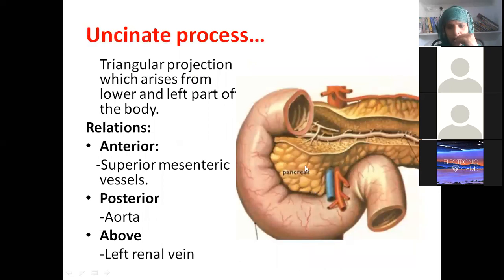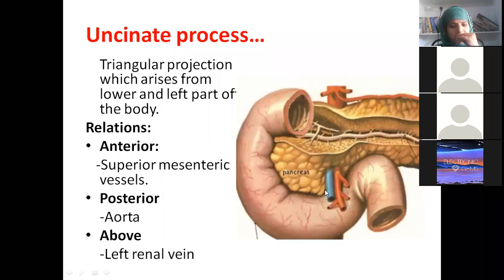Now see here, this projection we are finding here is the uncinate process. It is a triangular projection arising from the lower and left part of the body. Anteriorly, what are these blood vessels? Superior mesenteric artery and vein. Very good. So anteriorly, the uncinate process is related to the superior mesenteric vessels.